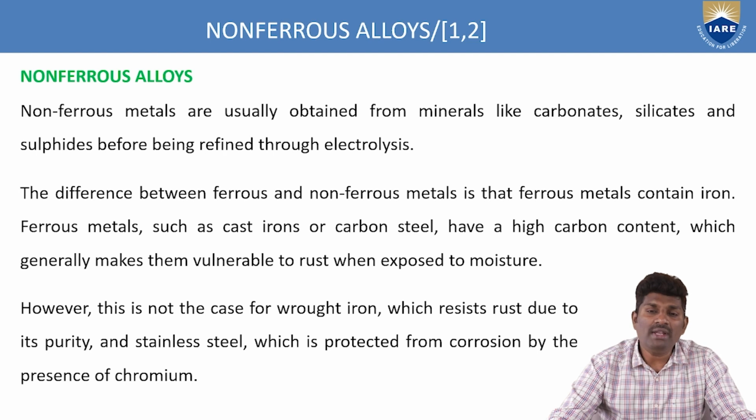It can avoid rust formation or scale formation around the material. Apart from these two materials, cast iron and carbon steel will have a high effect of corrosion.